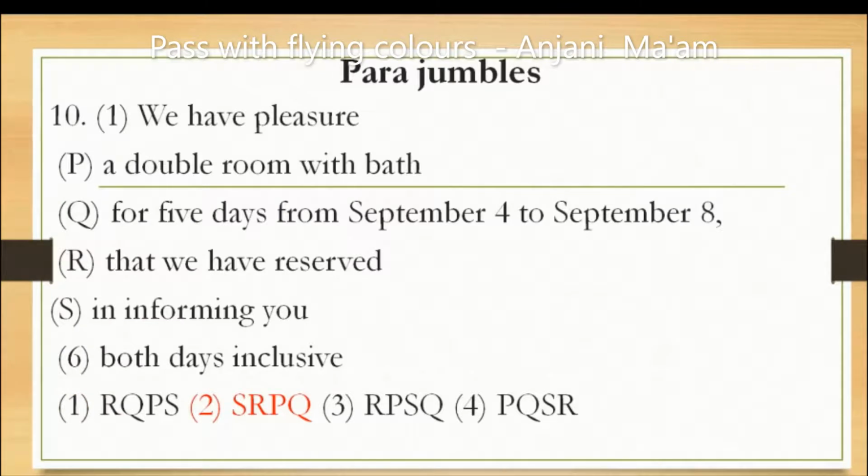Next, 10th sentence. We have pleasure. What kind of pleasure do we have? We have pleasure in informing you. What kind of information? That. Here the relative clause that has come, that we have reserved. What have we reserved? A double room with bath. For how many days? For 5 days, from September 4 to 8th September, both days inclusive. So you see how the structure is formed by the relative clauses.